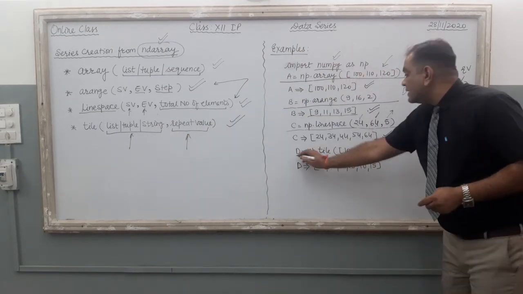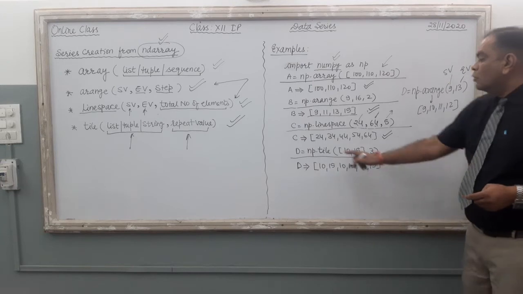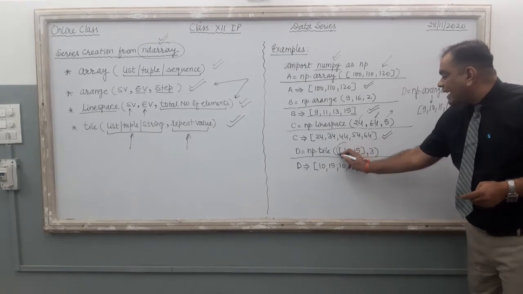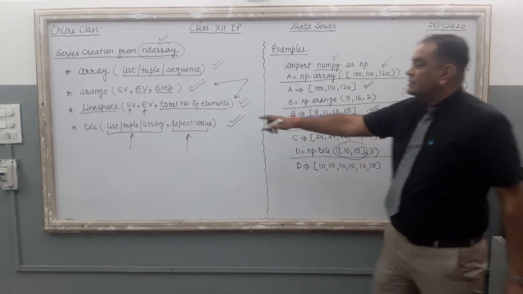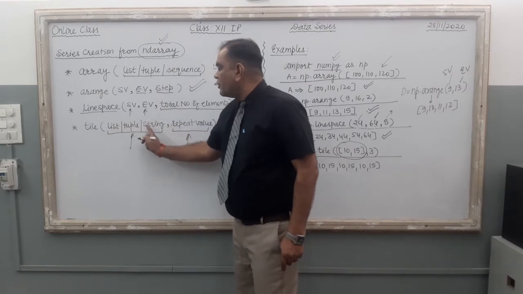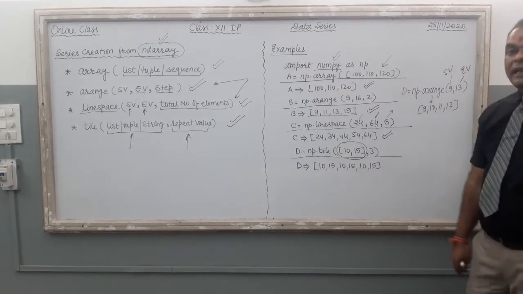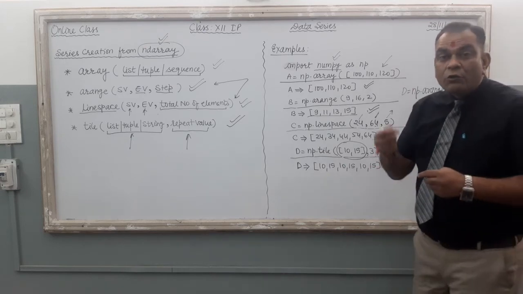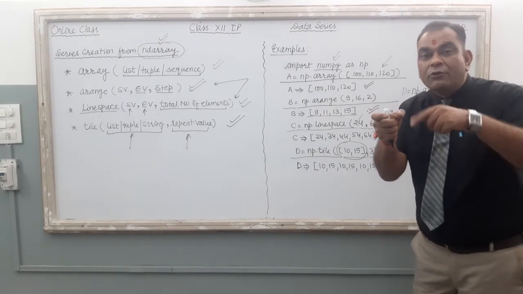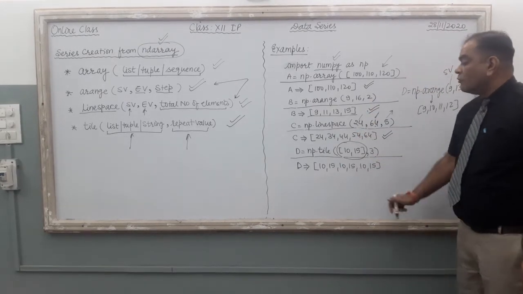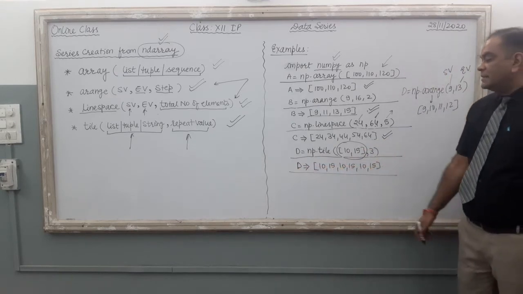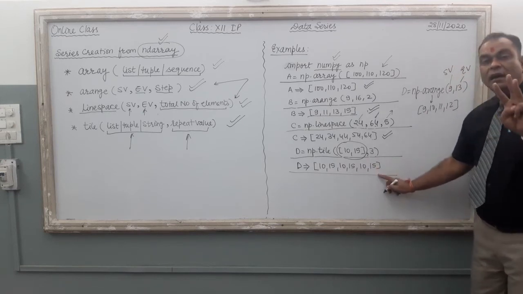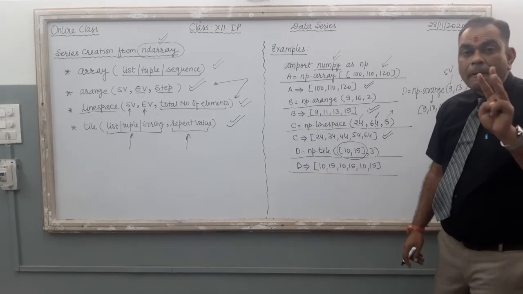Just check this one. The example is here. D equal to np.tile. First is, just see, 10, 15. What is this? It is the data value. Either you can supply a list or tuple or string. I supplied 10, 15. Right? It is a list. Then 3. 3 means the computer is going to repeat this 10 and 15 value 3 times. So what is the output? What is there inside the variable D? Check: 10, 15, one time; 10, 15, second time; 10, 15, third time. So here it is 3 times repetition.